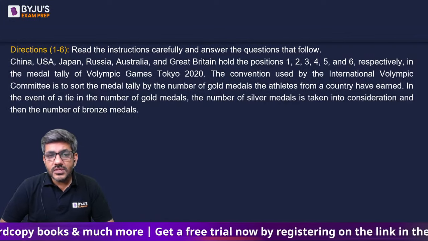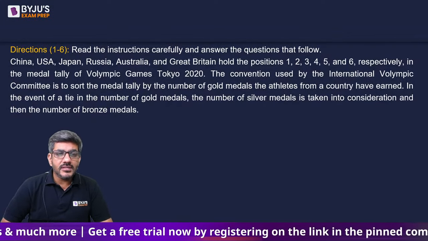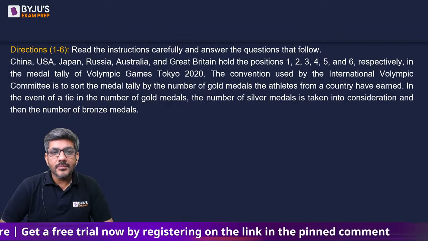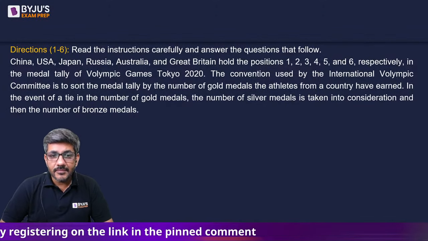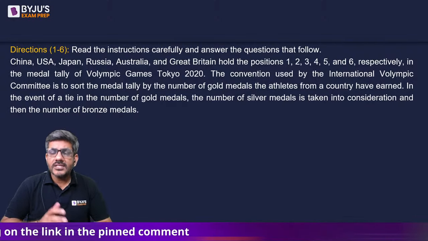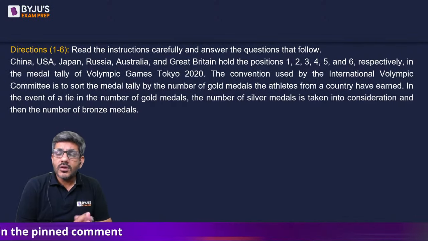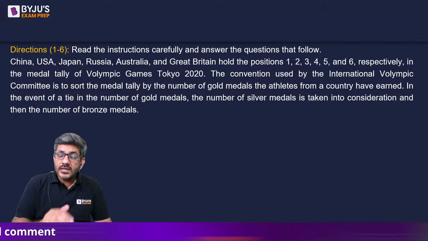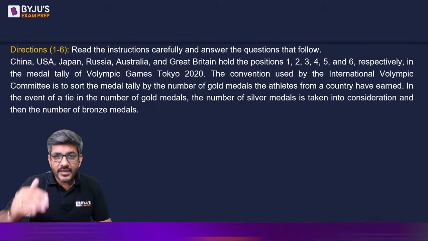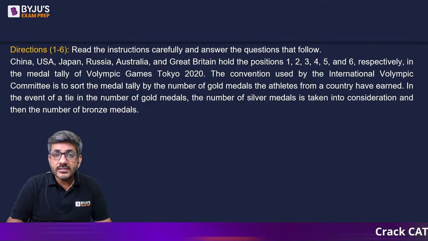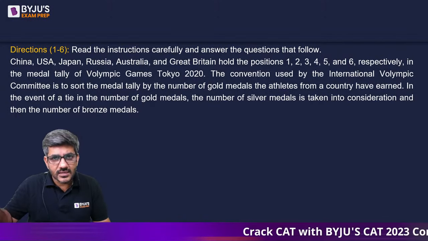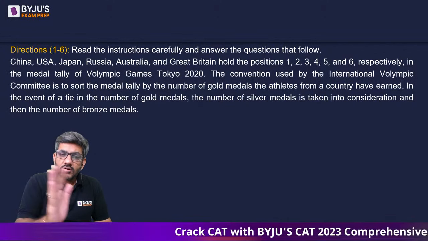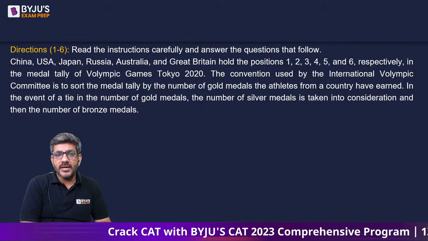The convention used by the International Olympic Committee is to sort the medal tally by the number of gold medals the athletes from a country have earned. So, as generally happens in other Olympic Games as well, the country having more gold medals would be rated above the other countries, even if the number of silver medals and bronze medals are higher for the other country. You are always rated according to the gold medals first.